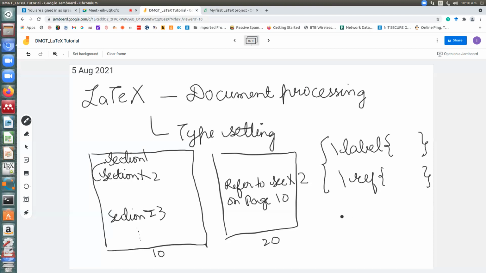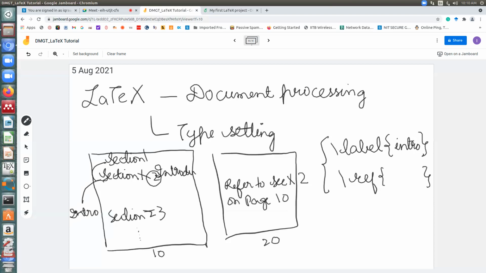Wherever you define a section, I repeat, wherever you define a section, just below that write the command backslash label and give it a label. Suppose this section is about introduction, I'll give it a short label, intro. This should be unique. Now this section is not recognized by its number, but by this label called intro.